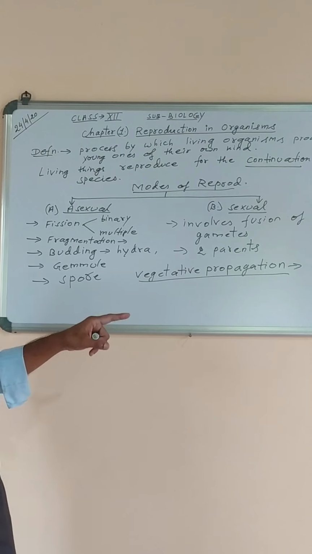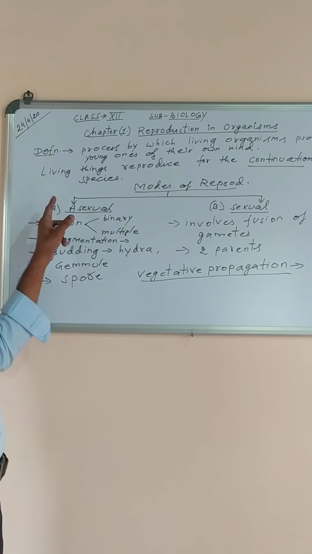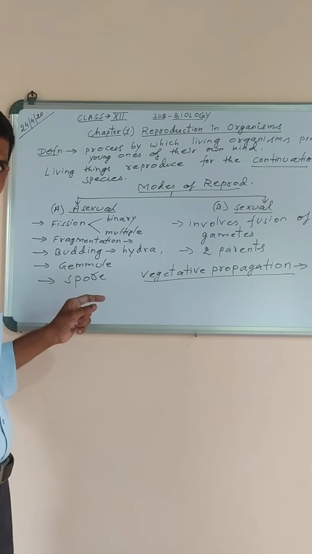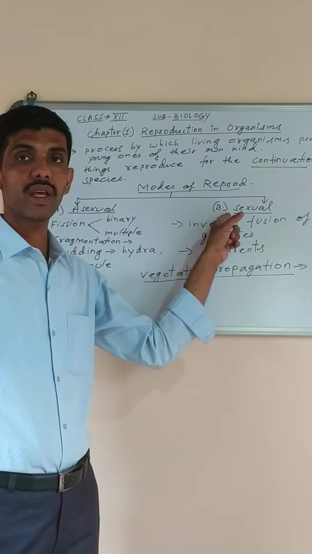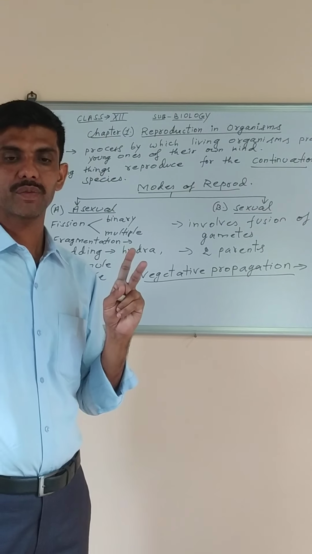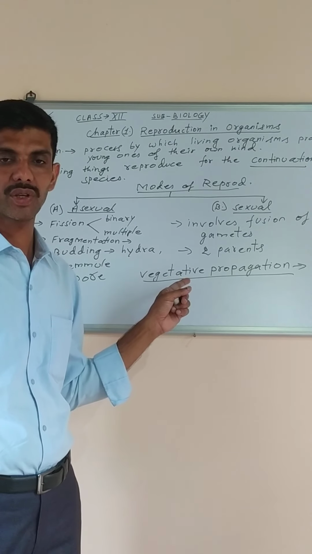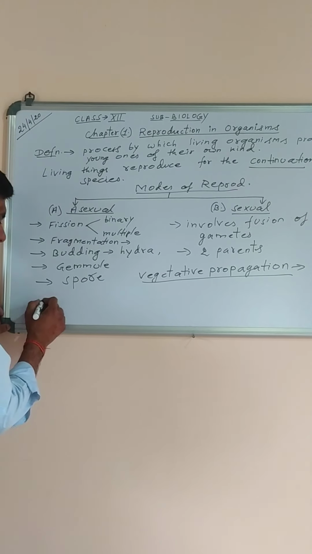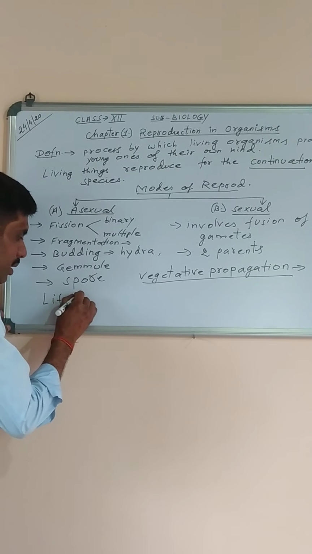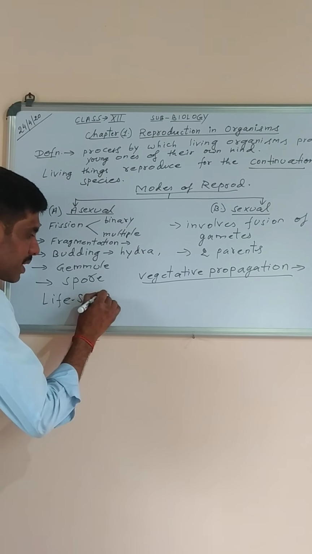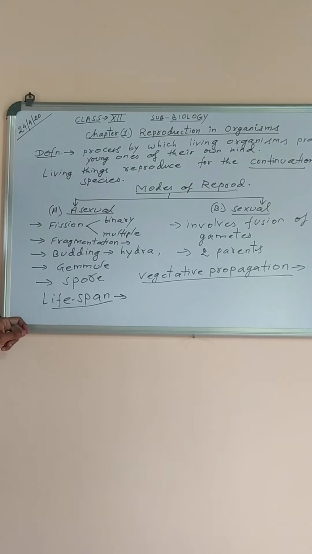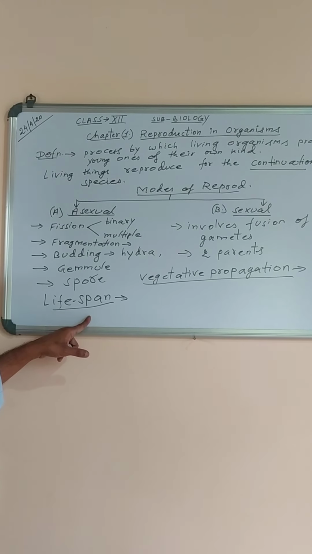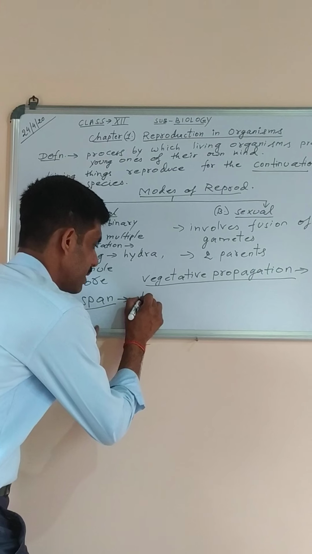And asexual reproduction means the process in which new individuals are formed only from a single parent, not from two parents, whereas sexual reproduction is the one in which two organisms or the parents are involved in the formation of a new individual. So now next one is a term called lifespan. You may have heard the word lifespan. What is the meaning of this term? You need to write this one also. Lifespan, it is there in the syllabus. It is the time between the birth and the death of an organism.